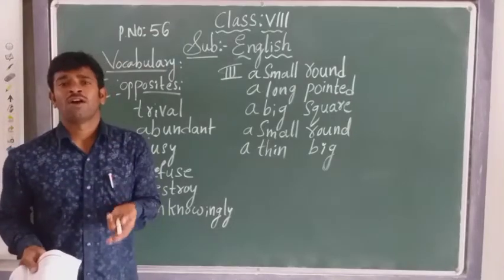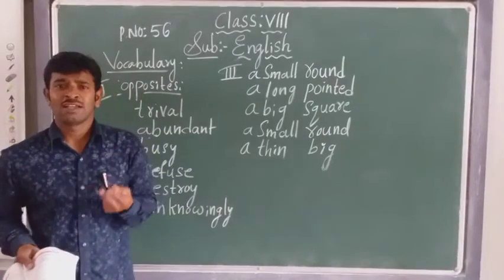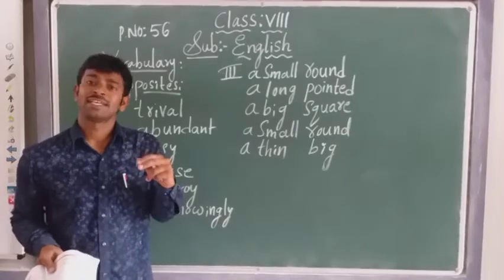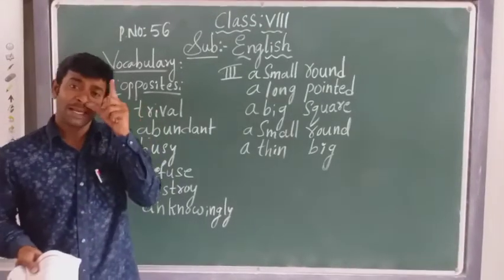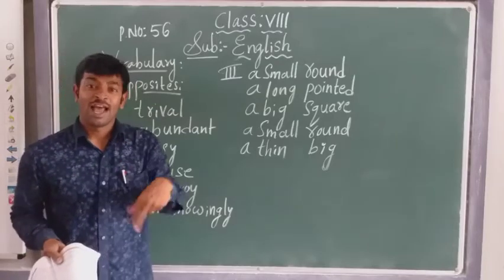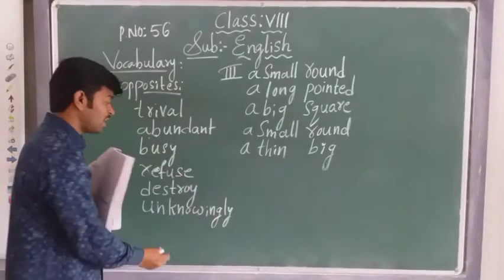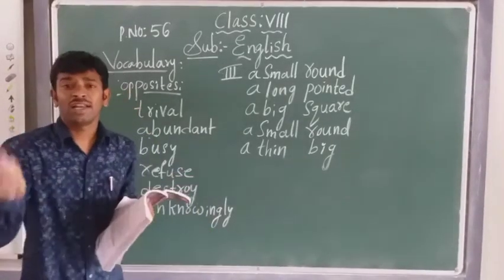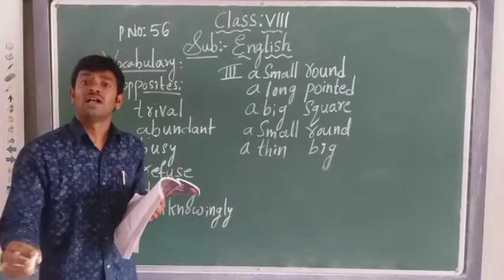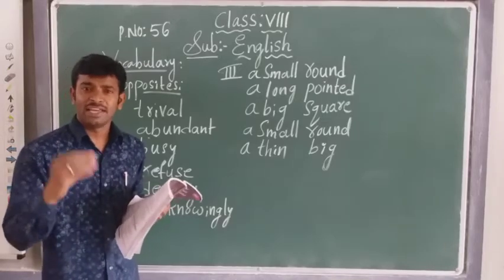He knows that smoking is injurious to health, but he is still smoking, so he is doing a mistake knowingly. Yes or no? The opposite of knowingly is unknowingly. Unknowingly, I made a mistake while writing the exam. Unknowingly, I made a mistake while eating.